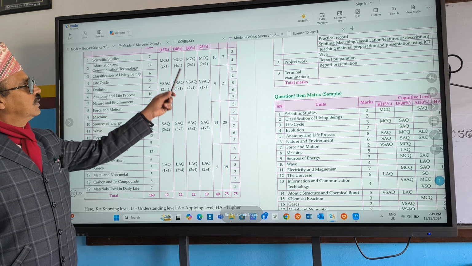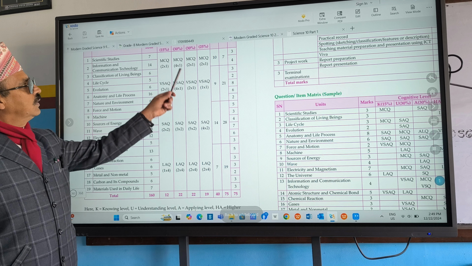Okay, so I'm going to discuss our first chapter. The first chapter is not opened, but why? Can we open it or not? Science 9 PDF, where is it? Open the Science 9 PDF. Here is the book. Now we will discuss from here. What is the topic? Scientific study.